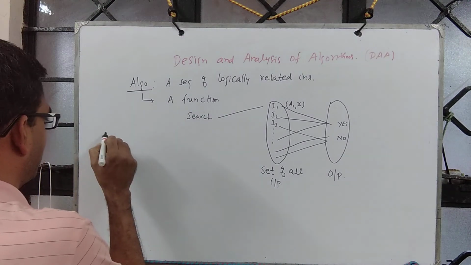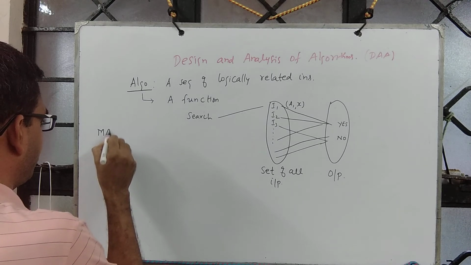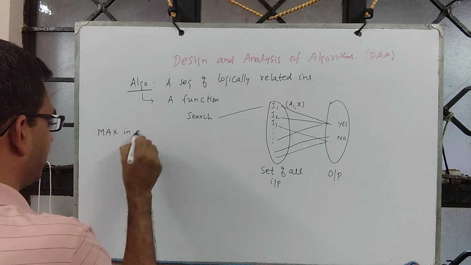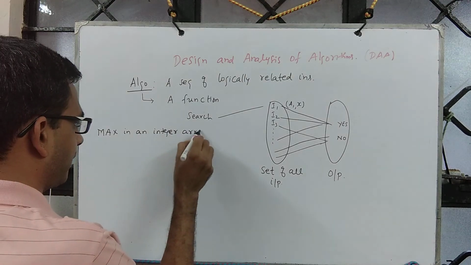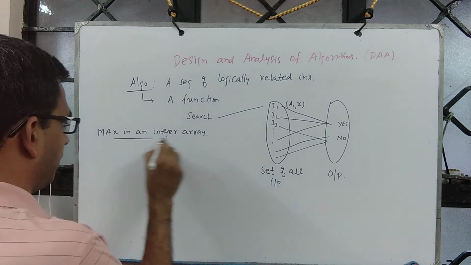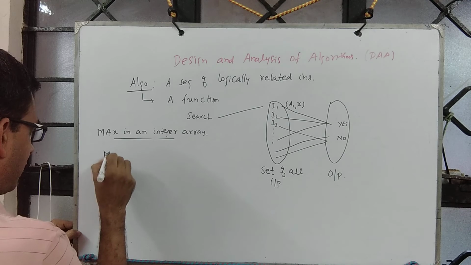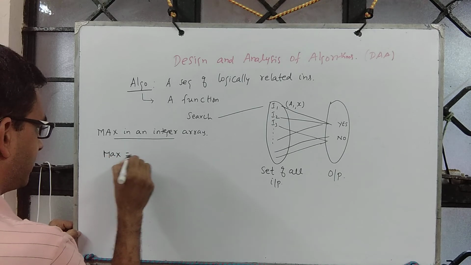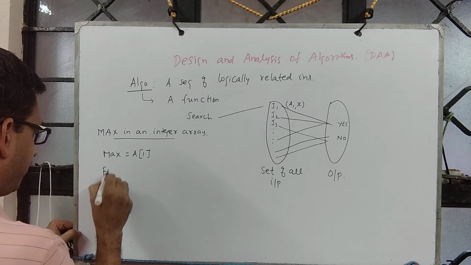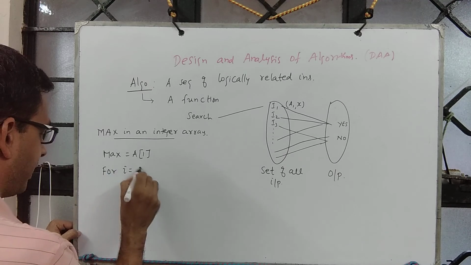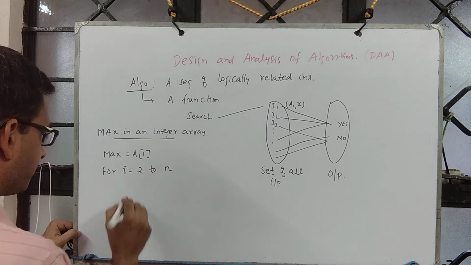Let's look at a simple case study: say we want to find the max in an integer array. The standard algorithm is, we assume the first element to be max, then we run a loop from 2 to the length of the array, say n.